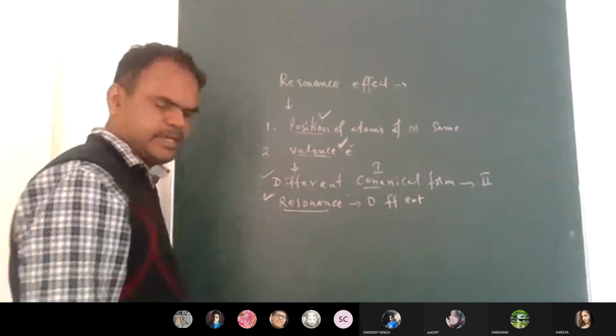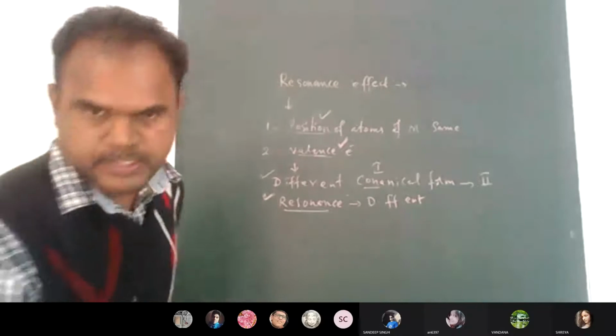That is called resonance. The meaning of resonance is oscillating and moving.